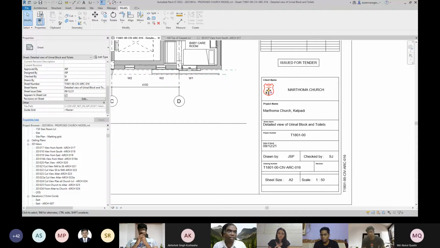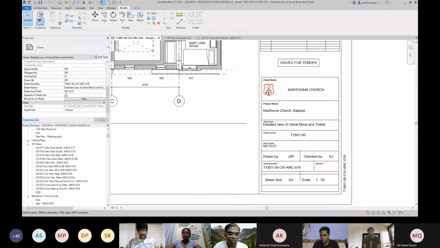The country where BIM was highly focused on was the UK. In fact, ISO 19650 is the standard for BIM. Countries like Singapore and Malaysia have very good BIM standards.